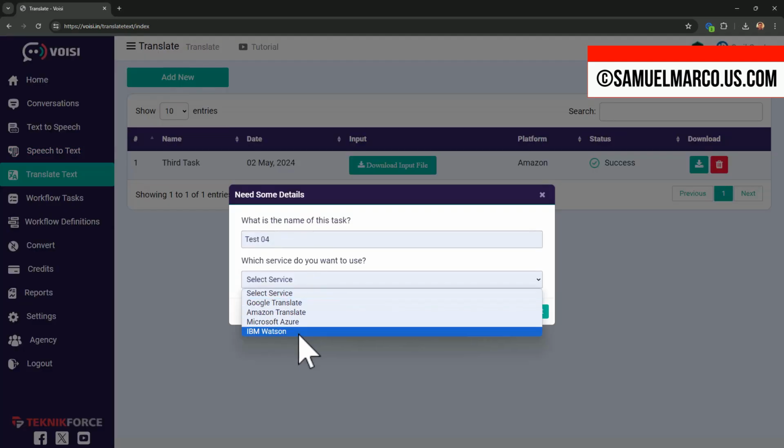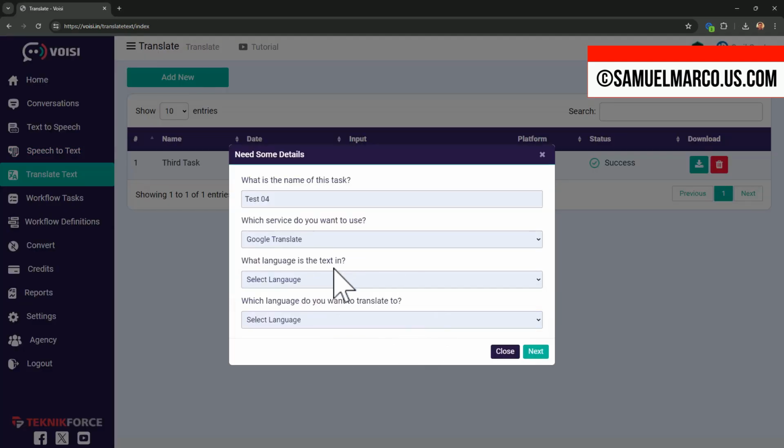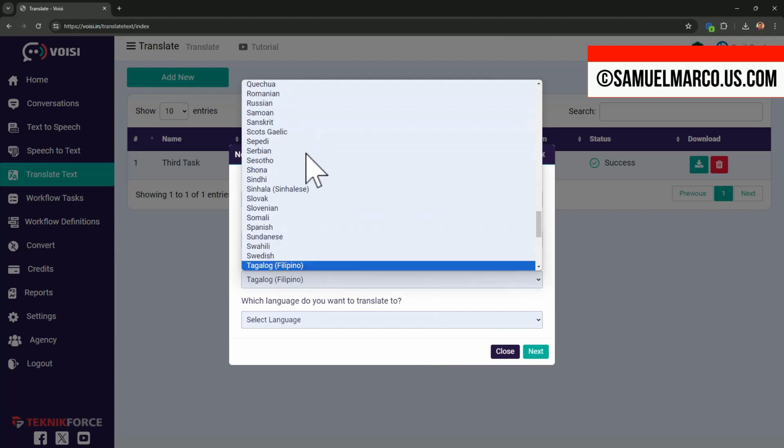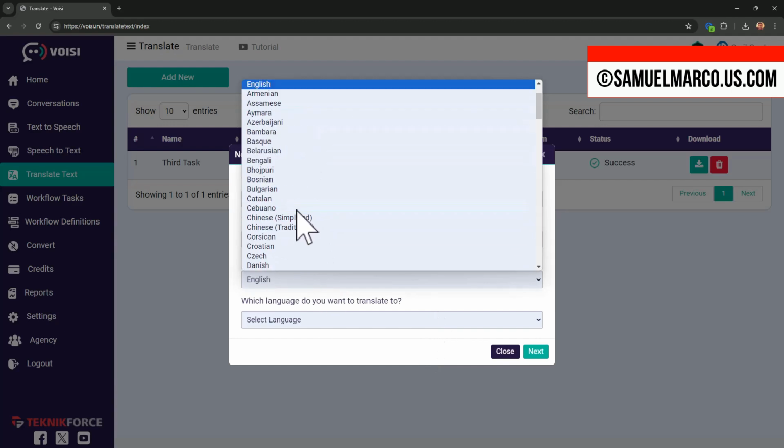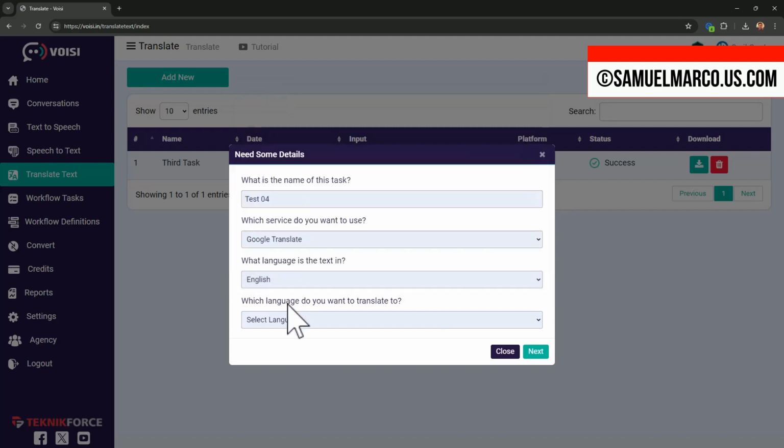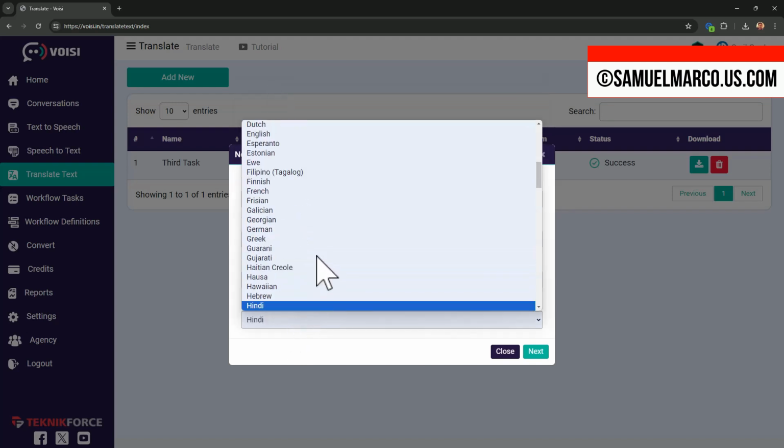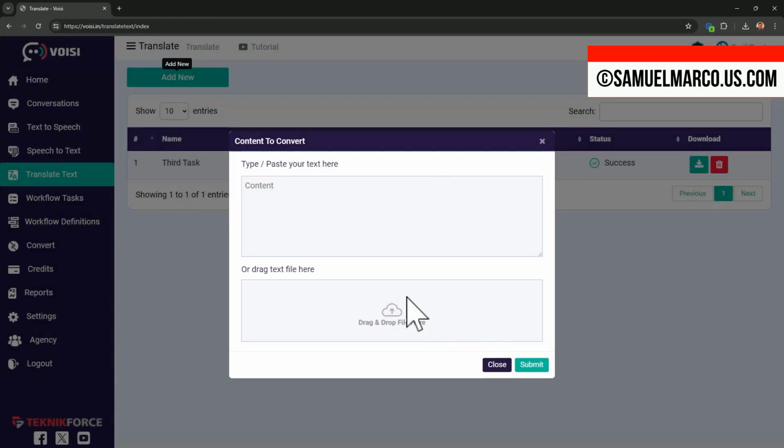Next, you have the translation tool. Select the service, choose the source language and the language you want to translate into. Then enter your content. Download.